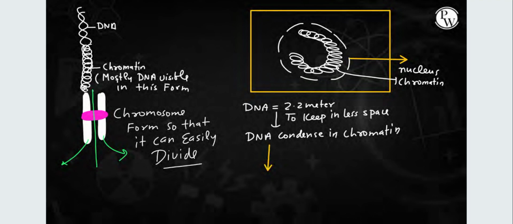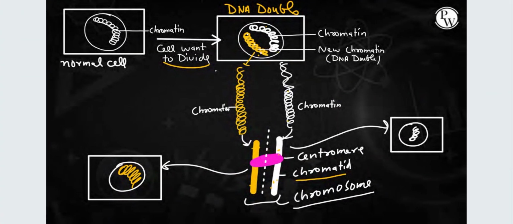We convert it into chromosome because it's not that easy to divide chromatin into two equal parts. If the DNA is converted into chromosome, a very condensed form of DNA, then only it will get divided into two proper equal halves. That's why DNA is converted into chromosome, so that it can easily divide. All right, so that's the actual motive of converting DNA into chromosome.